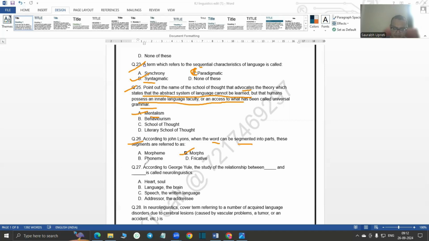Yes, morphs would be the answer. In some of the options, two B's are there, so don't get confused. The one which I am taking, you must read that as the answer. Question 27: according to George Yule, the study of the relationship between dash and dash is called neurolinguistics. So the answer is: the study between language and brain is called neurolinguistics.